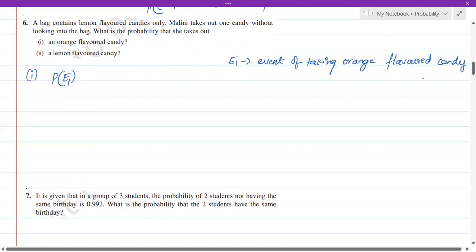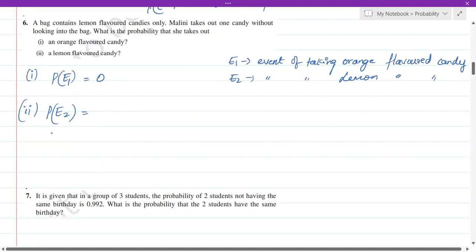Now in the bag, we have only lemon candies. How do we get the orange candy? There is no chance, right? So the probability will be 0. Let's take the second question. Let's take P of E2, where E2 is the event of taking a lemon flavored candy.